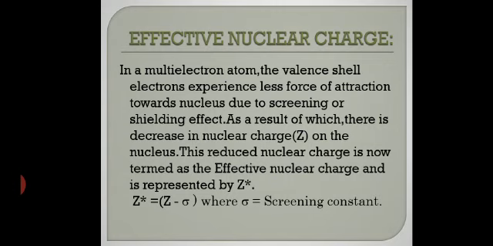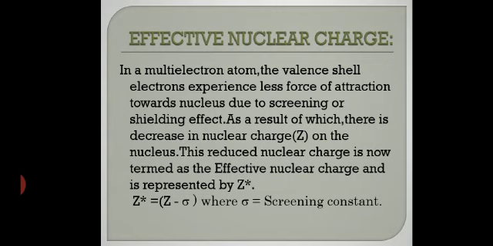The magnitude of the screening effect depends upon the number of electrons in the inner shells. So the higher the number of inner shell electrons, the greater the screening effect. You know that. Listen carefully to this sentence: the numerical value of the screening effect is determined in terms of the screening constant, which is represented by the symbol rho. You can see I have written it here, rho is equal to the screening constant. Got it?